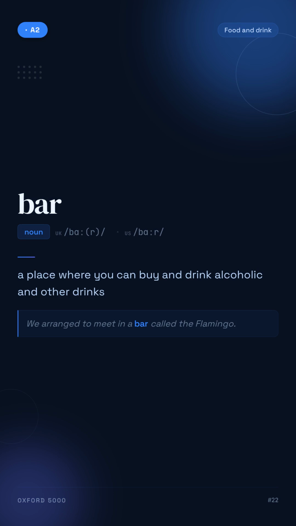Bar. A place where you can buy and drink alcoholic and other drinks. For example, we arranged to meet in a bar called the Flamingo.